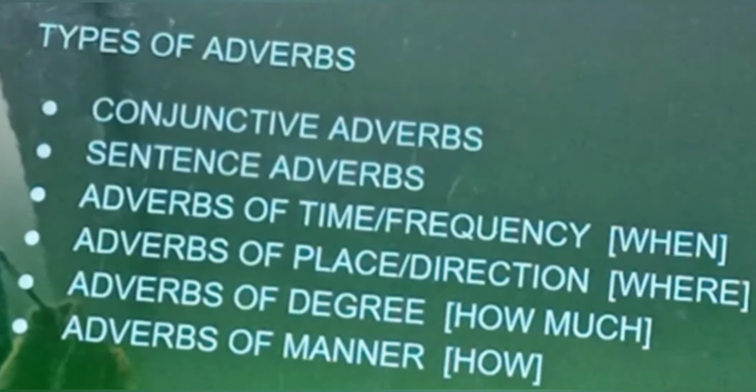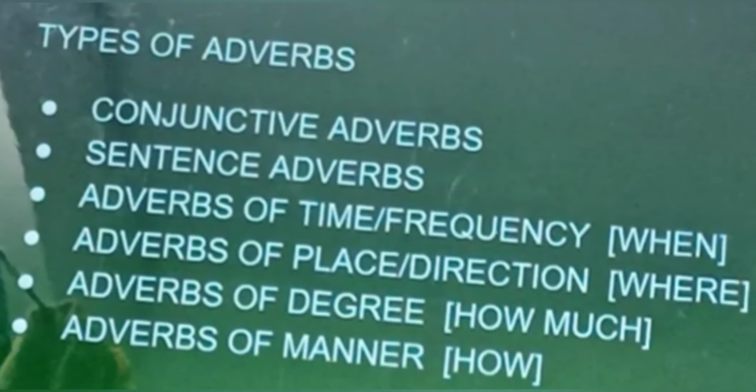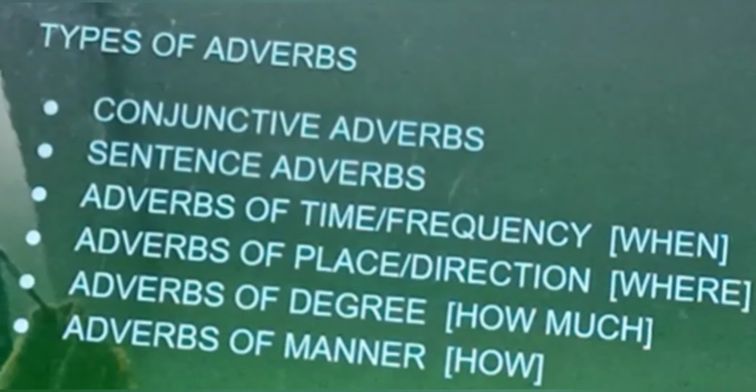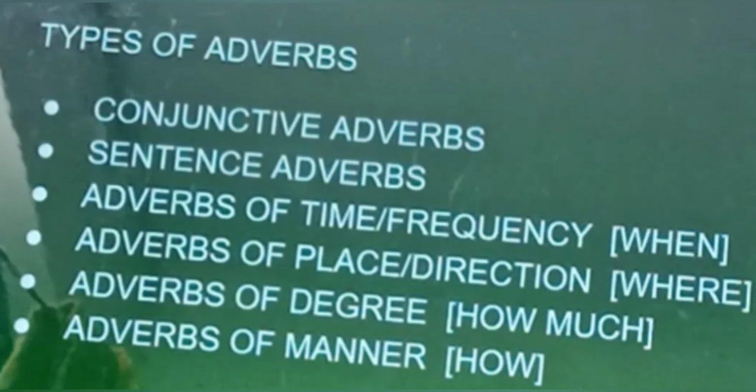Adverbs of degree. They tell us about the intensity of something. Adverbs of degree are usually placed before the adjective, adverb, or verb that they modify, although there are some exceptions.